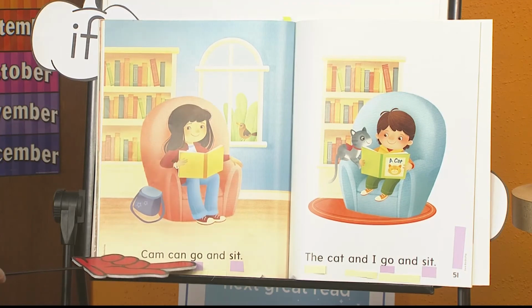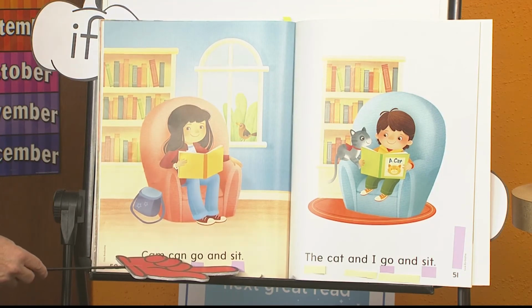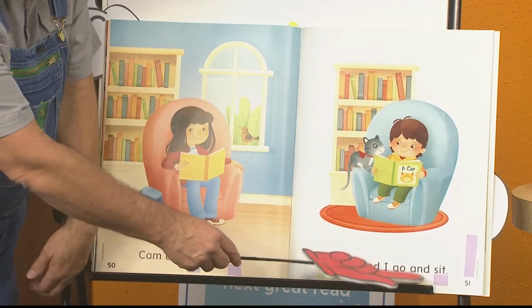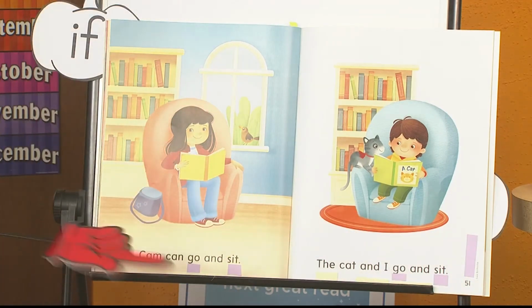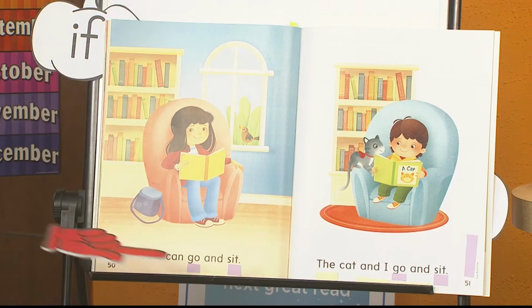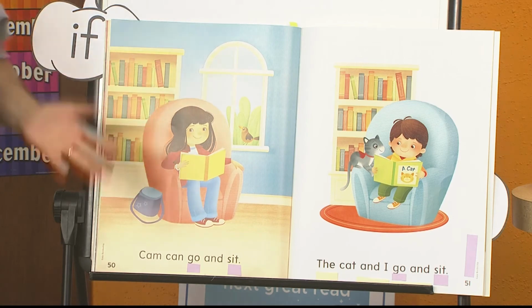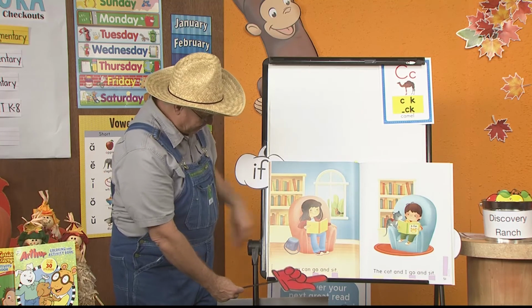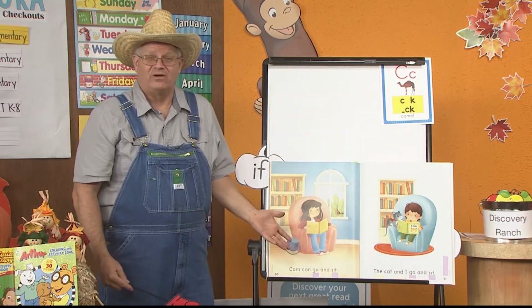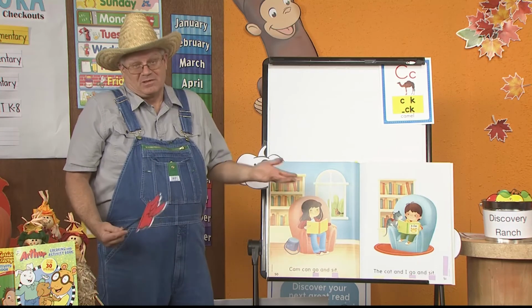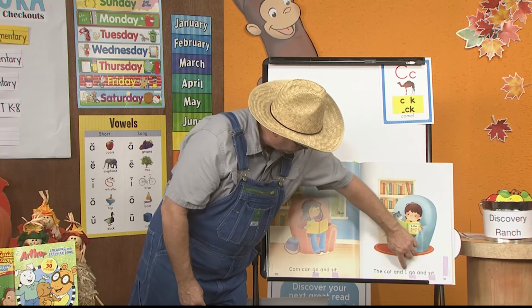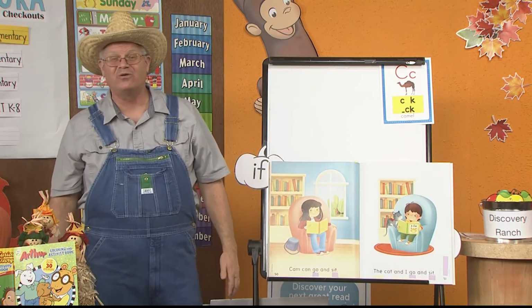Cam can go and sit. Sit. The cat and I go and sit. Look, there's another verb, go. Go. I can go. That is amazing. Look at all that. You read them. And do you see all the sight words? Look, can, go, and 3 words right there that you know. And so if you know it, you can read it. Look, the, and, I, go, and. Look, 1, 2, 3, 4, 5 sight words that you know.